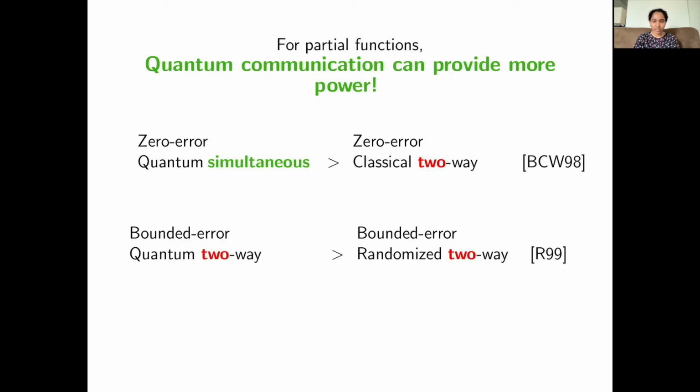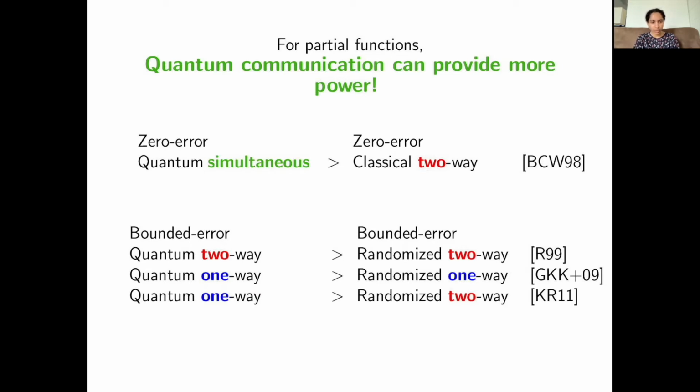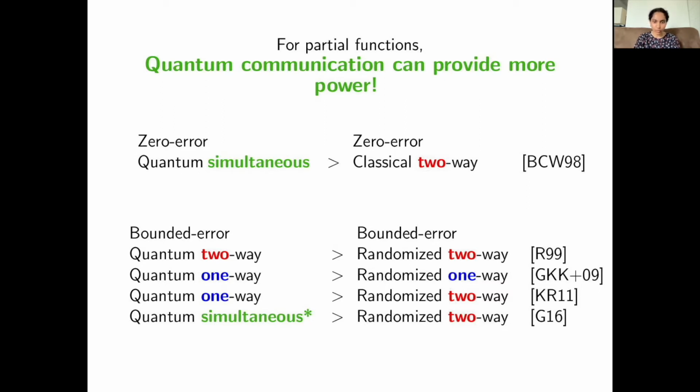In the bounded error setting, when we want to answer correctly with probability at least 2/3, the first such result was shown by Raz. He showed that quantum two-way can exponentially outperform randomized two-way. A similar result was shown for quantum one-way versus randomized one-way. This was strengthened to a separation between quantum one-way and randomized two-way. Finally, the state-of-the-art separation is between quantum simultaneous, where Alice and Bob share entanglement, and randomized two-way.